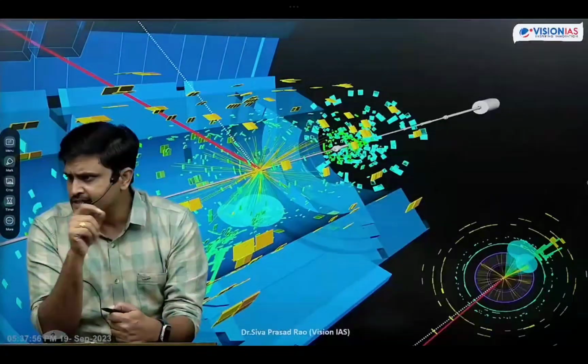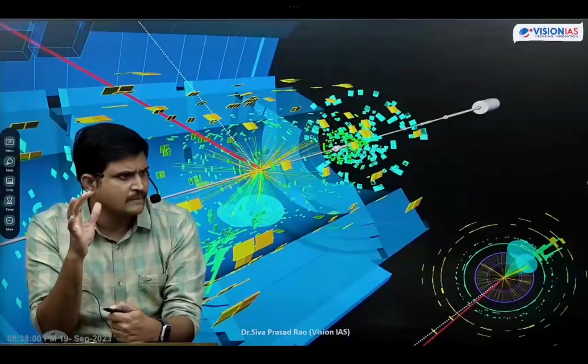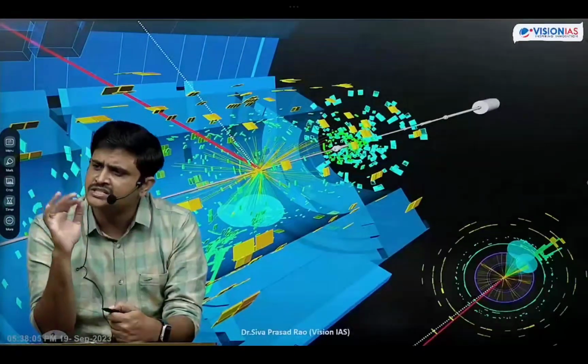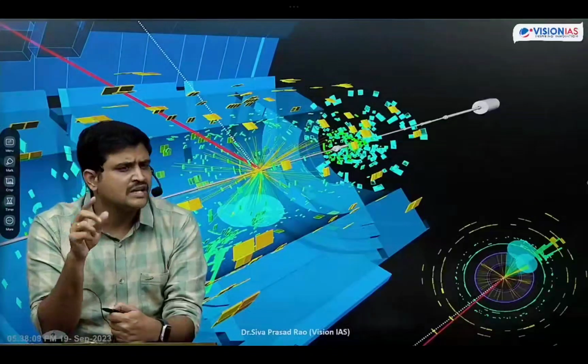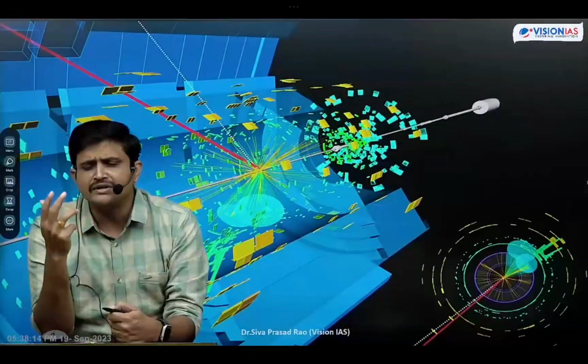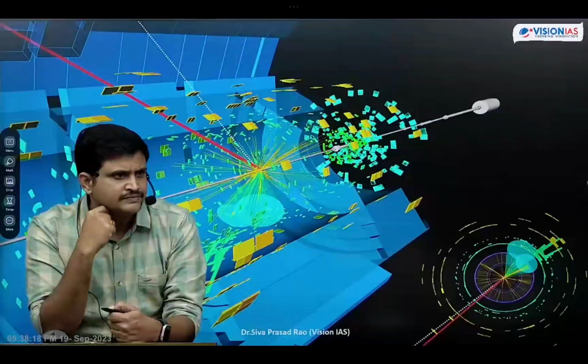Do neutrinos have a charge? No. They are chargeless. When any substance does not have any charge, its basic character is that it never interacts with other particles. When they never interact with other particles, it is very hard to detect them. Okay, that is one thing.